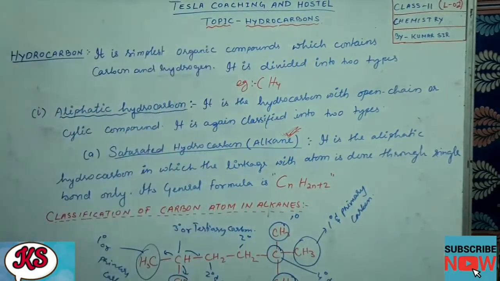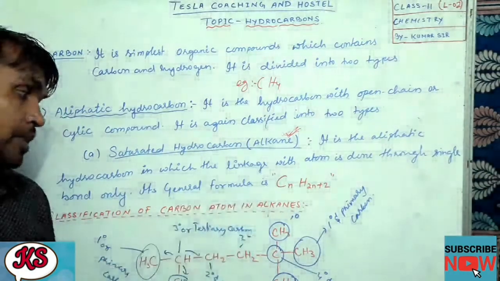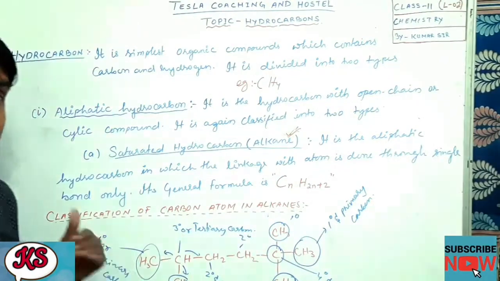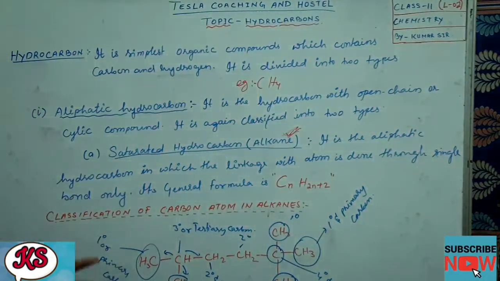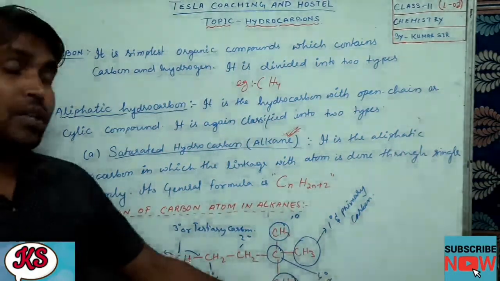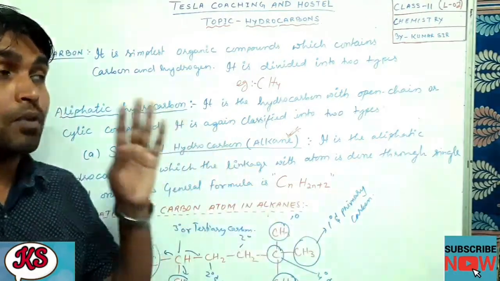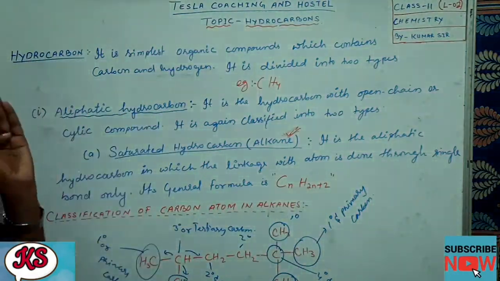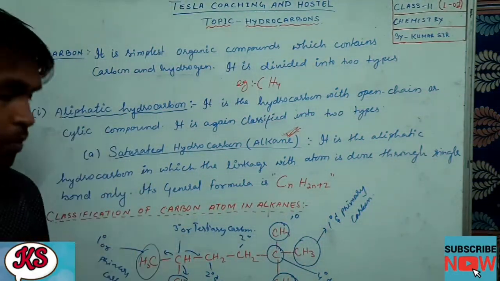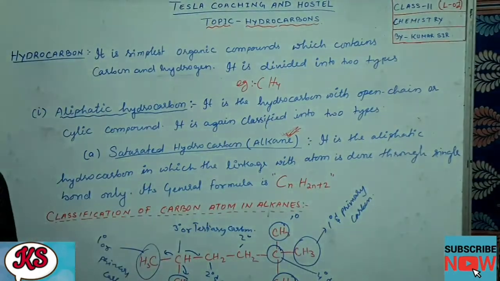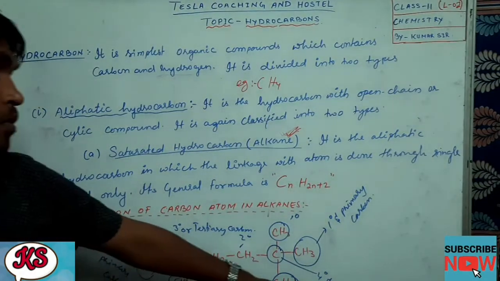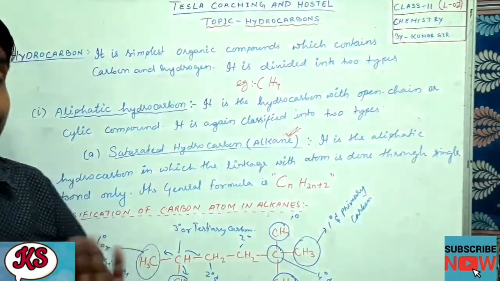So dear students, I hope you have understood the classification of carbon atoms in alkanes. In alkanes, carbons are classified into 1 degree, 2 degree, 3 degree and 4 degree. 4 degree is the maximum, because you have studied in class 10 that carbon can only form 4 bonds. It cannot form more than 4. So that's why 4 degree or quaternary carbon is the maximum.